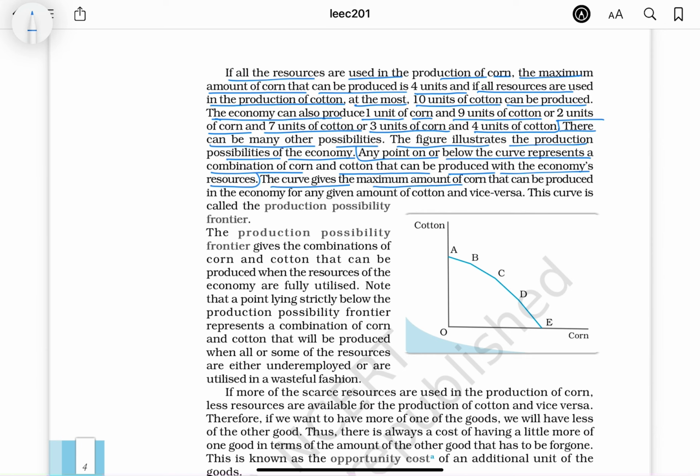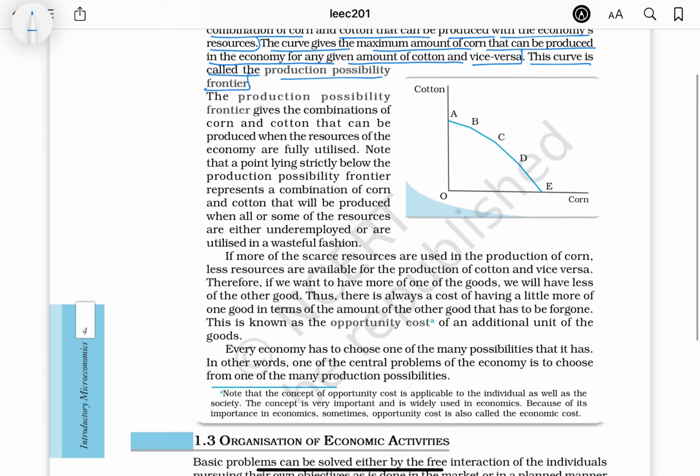The curve gives the maximum amount of corn that can be produced in the economy for any given amount of cotton and vice versa. This curve is called the production possibility frontier. The production possibility frontier gives the combinations of corn and cotton that can be produced when the resources of the economy are fully utilized. Note that a point lying strictly below the production possibility frontier represents a combination of corn and cotton that will be produced when all or some of the resources are either underemployed or are utilized in wasteful fashion.